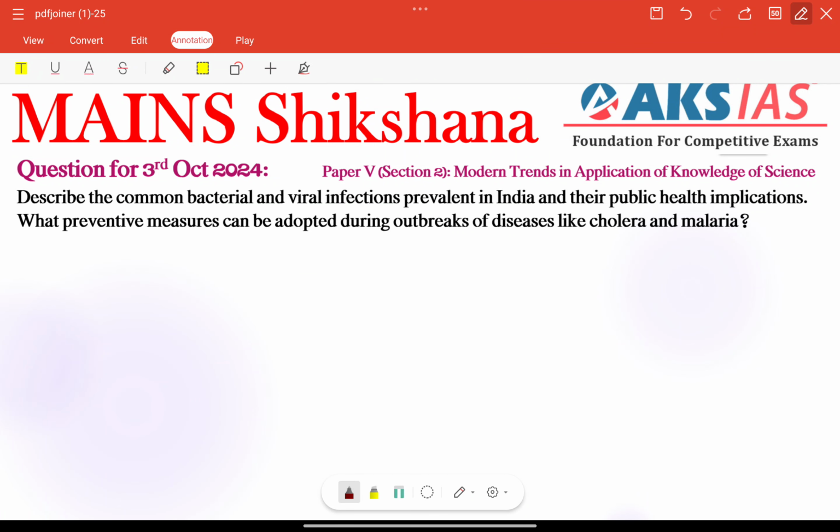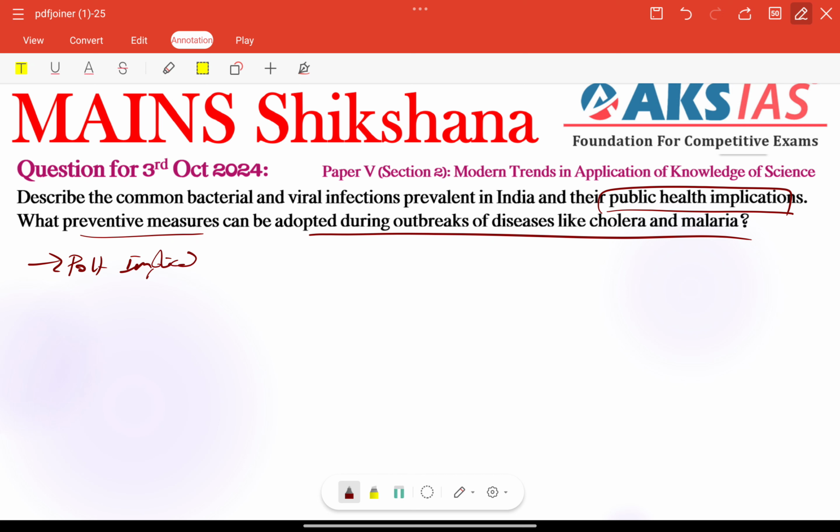Next, coming to our second part, whatever we have, preventive measures that can be adopted during outbreaks of diseases. Before that, we can talk about public health implications separately, right? Public health implications, that is also very important here, because we need to talk about each and every keyword mentioned in the question especially, right? So each and every one, whatever we have, including for bacterial infections, for example, we have TB.